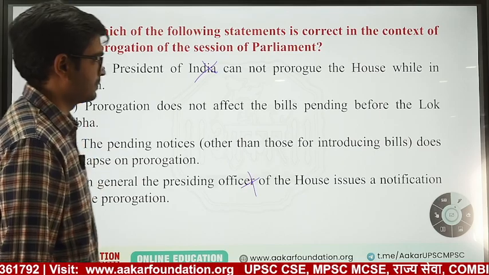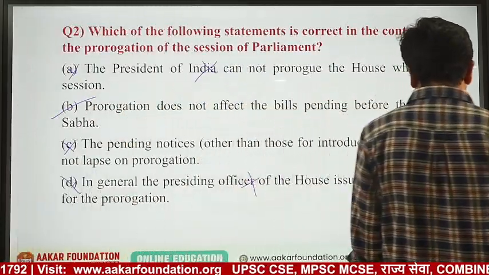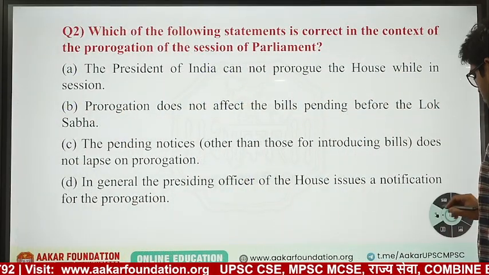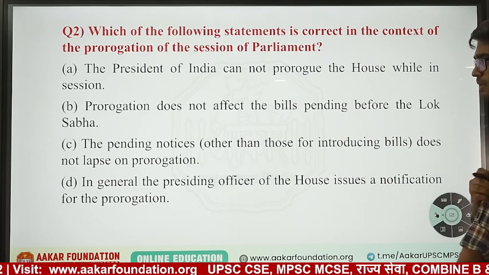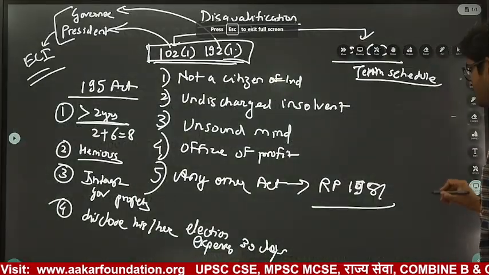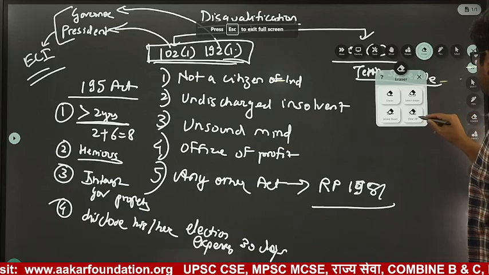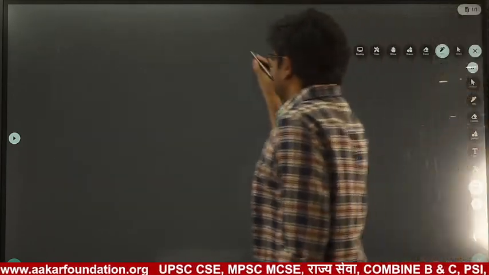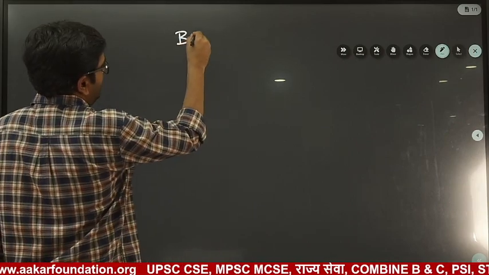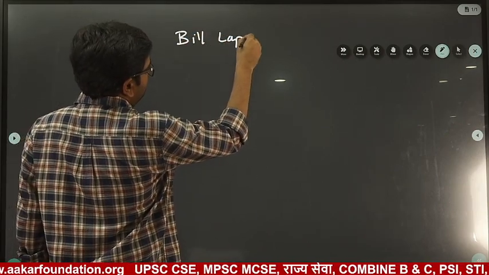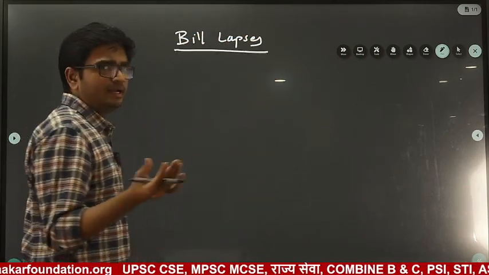Answer is only A. So a bill in the Lok Sabha will lapse in a few conditions. For example, a bill lapses means, for example, a bill is pending in the house.